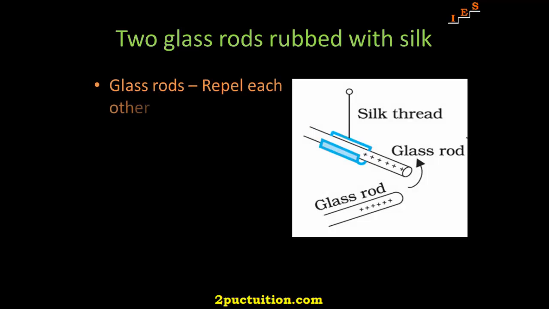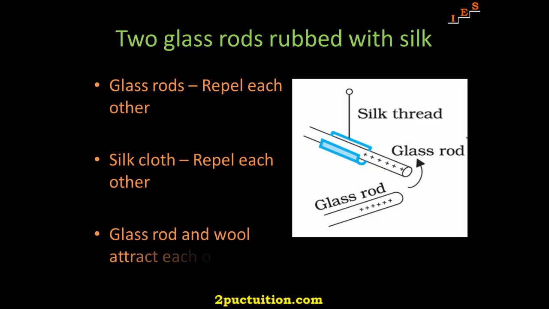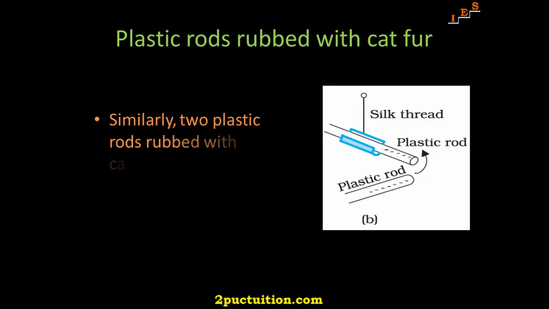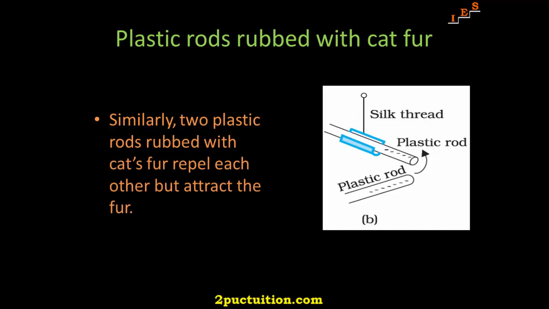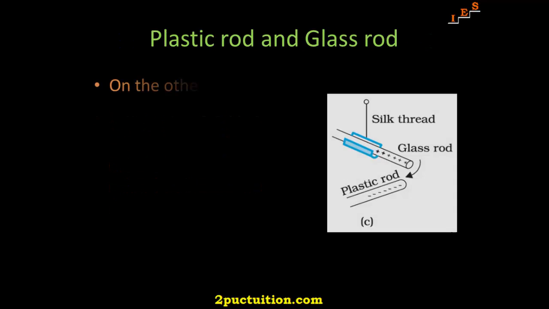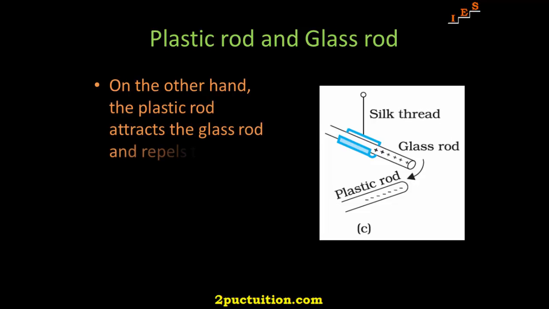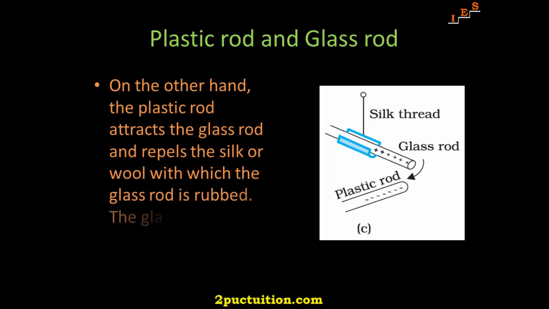It was observed that if two glass rods rubbed with wool or silk cloth are brought close to each other, they repel each other. The two strands of wool or the two pieces of silk cloth with which the rods were rubbed also repel each other. However, the glass rod and the wool attract each other. Similarly, two plastic rods rubbed with cat's fur repel each other but attract the fur. On the other hand, the plastic rod attracts the glass rod and repels the silk or wool with which the glass rod is rubbed. The glass rod repels the fur.